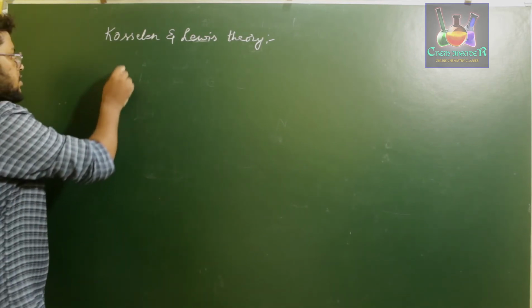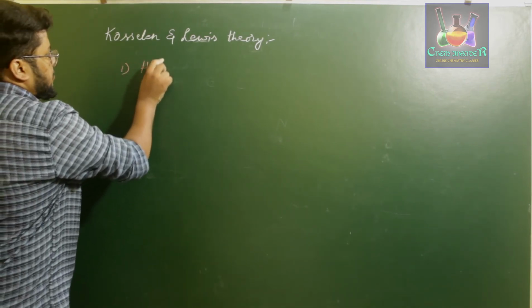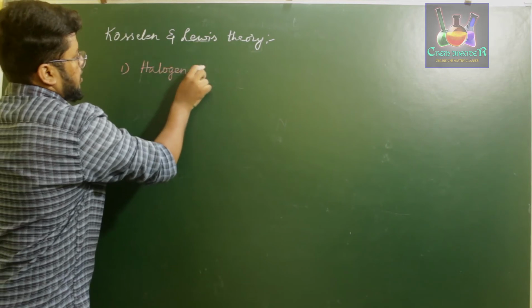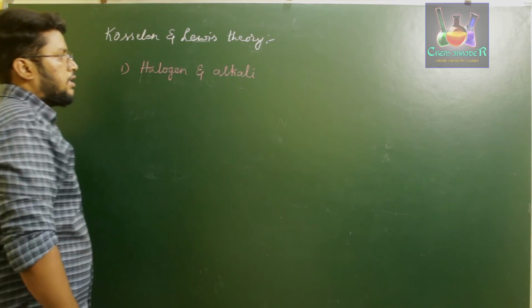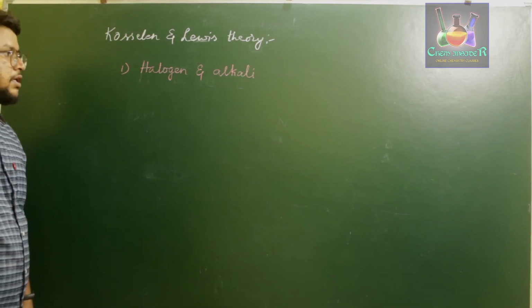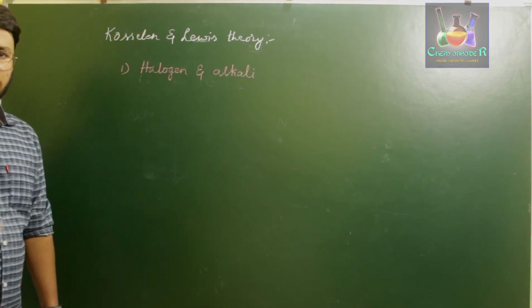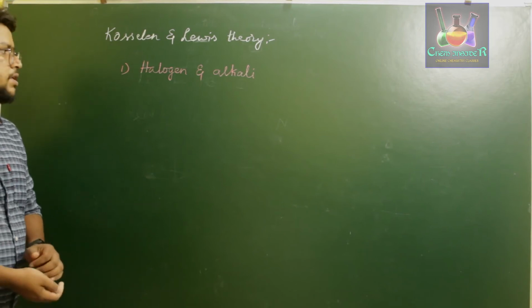In the first observation he said that halogens and alkali metals are clearly separated by a noble gas configuration.